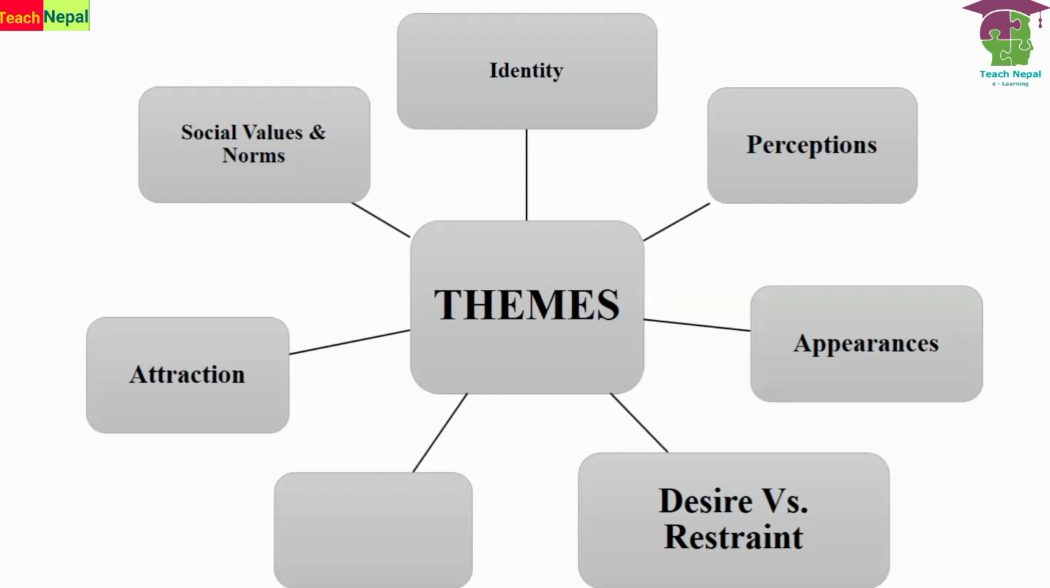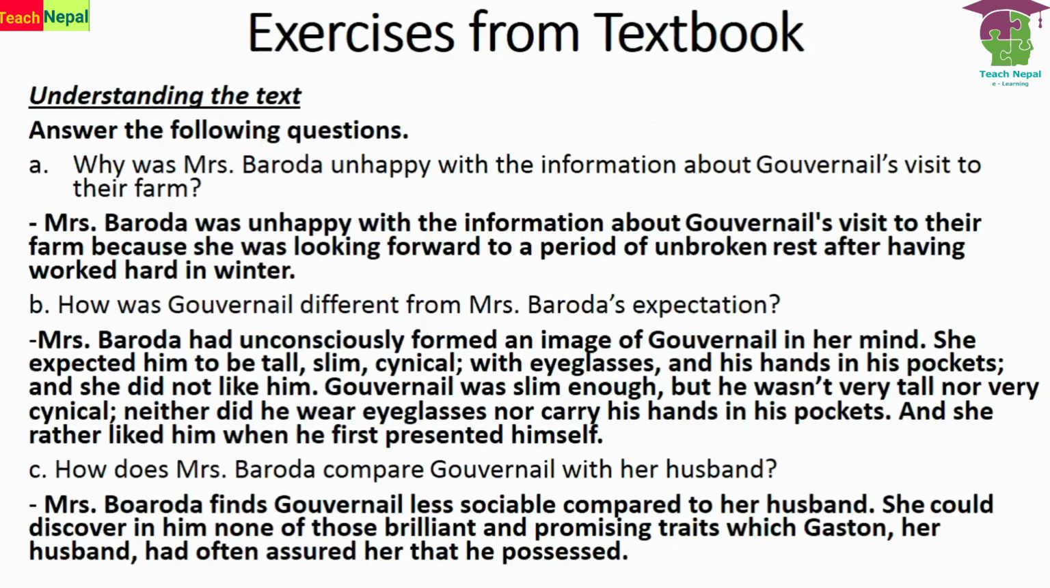In case of this Mrs. Baroda, social values and norms are discussed there, because Mrs. Baroda was unable to express her feelings towards Gouvernail because of the fear of social values and norms. She was about to follow that because she was a respectable woman according to her.